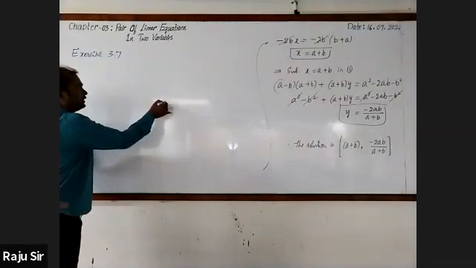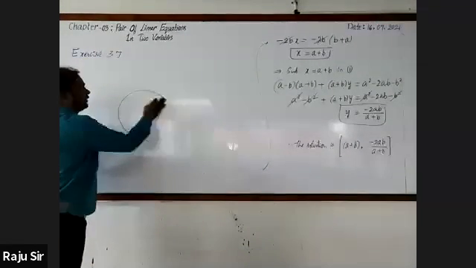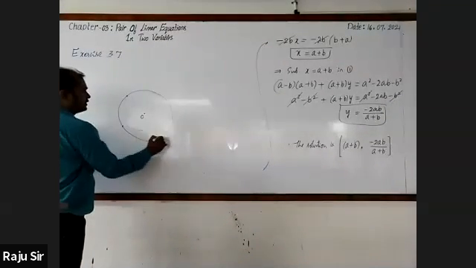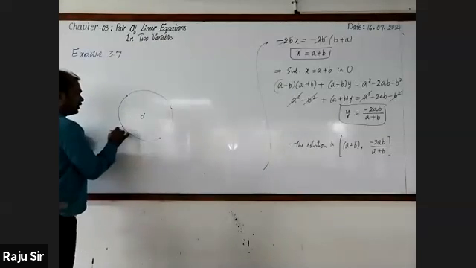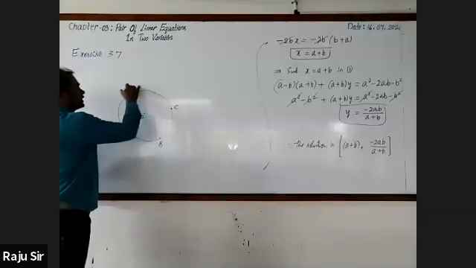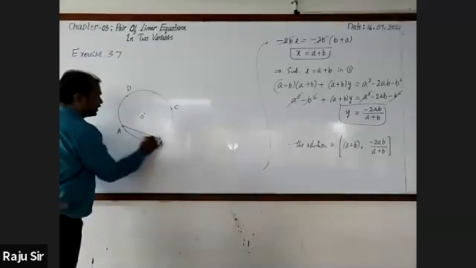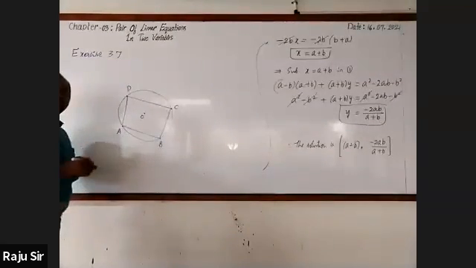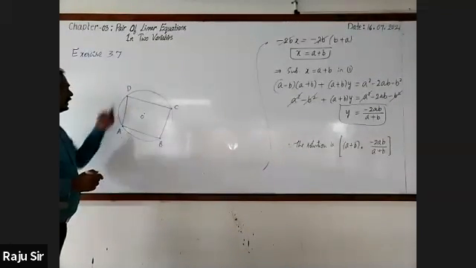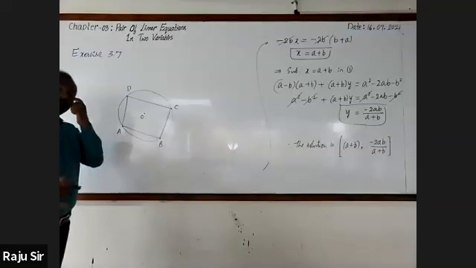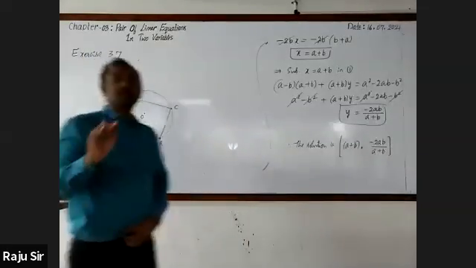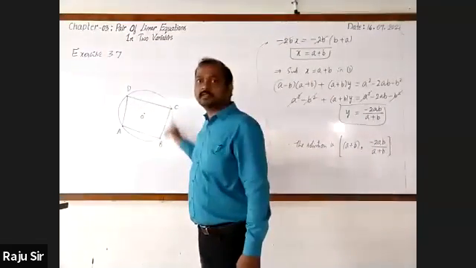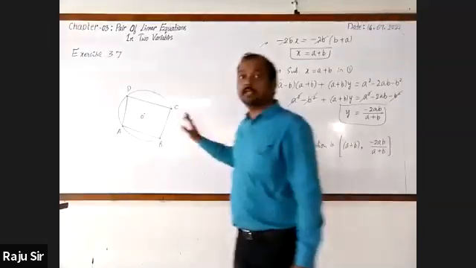Look at the book. This is a circle with center O. I'm going to take 4 points on this circle, wherever you want, but all the points should lie on the same circle. And let us join these points, A and B, B and C, C and D, and D and A. You get a quadrilateral whose vertices lie on the same circle. So we call such a quadrilateral a cyclic quadrilateral. Once I repeat, a quadrilateral whose vertices lie on the same circle is called a cyclic quadrilateral.